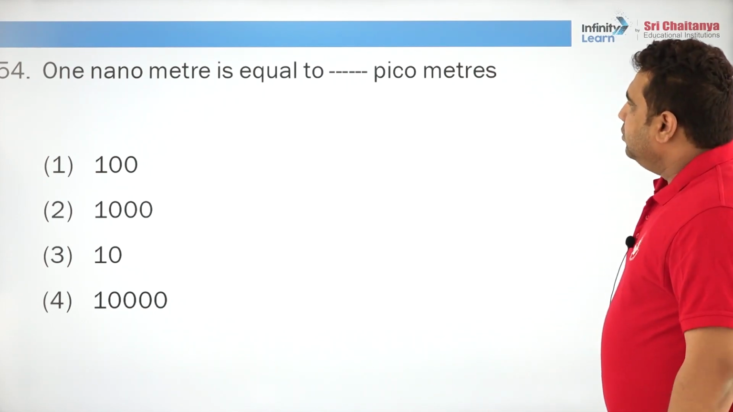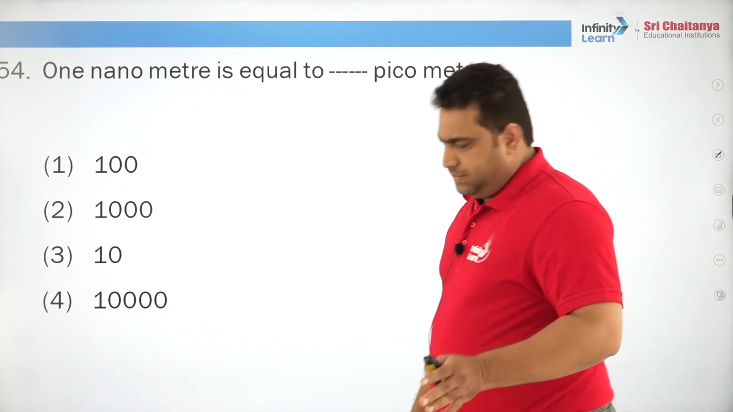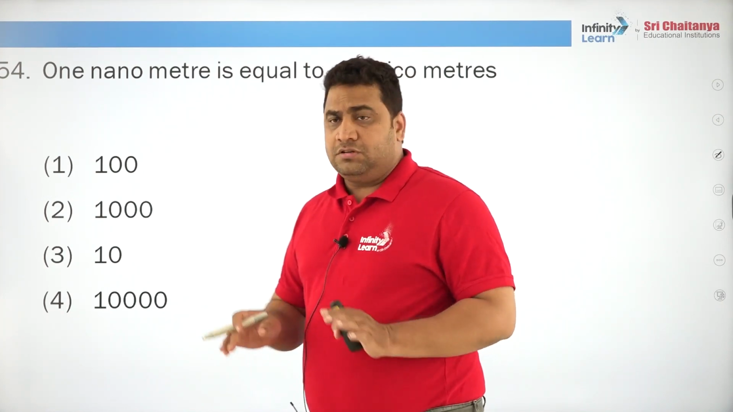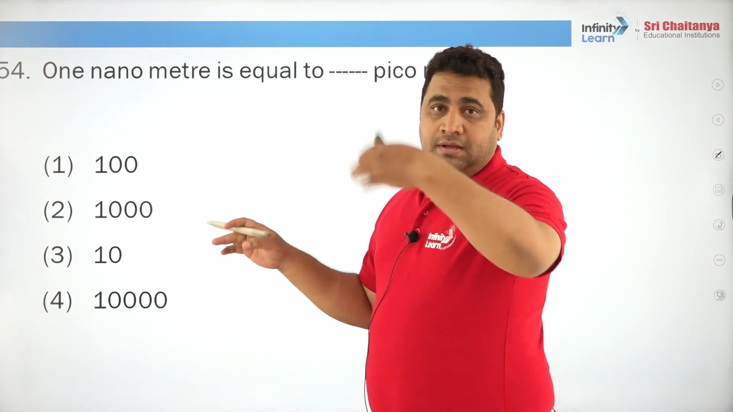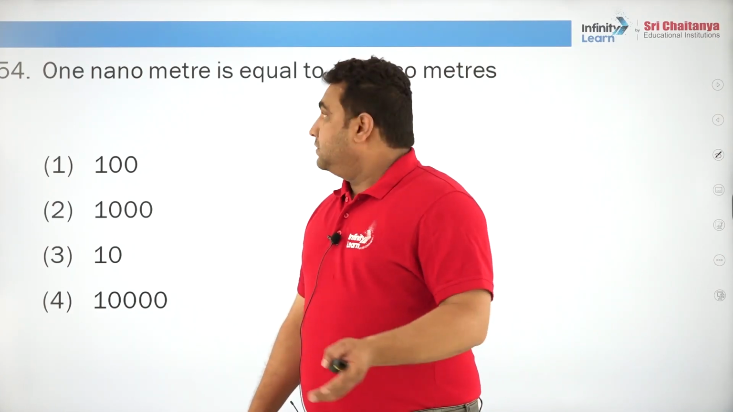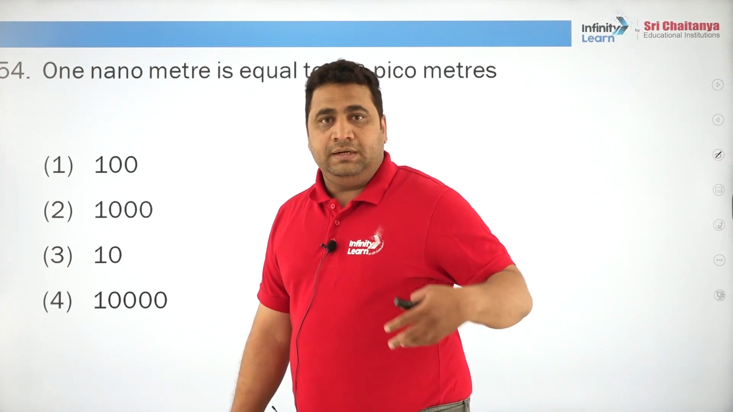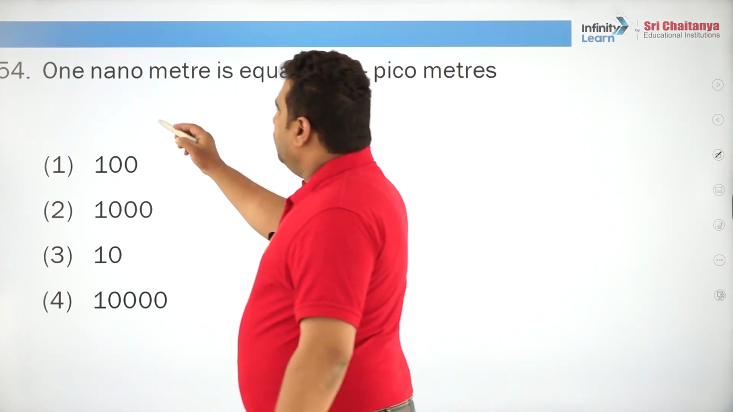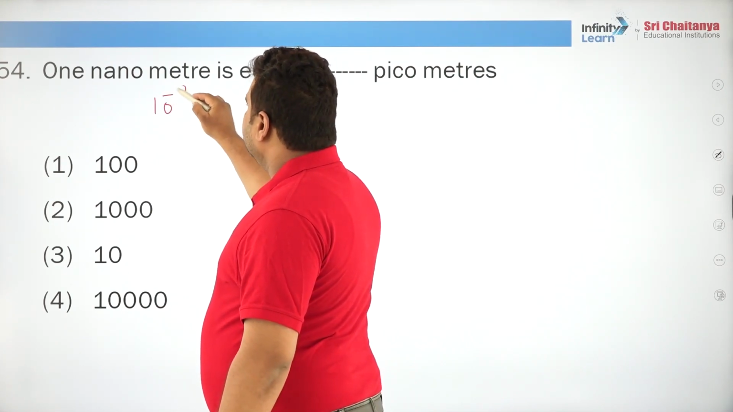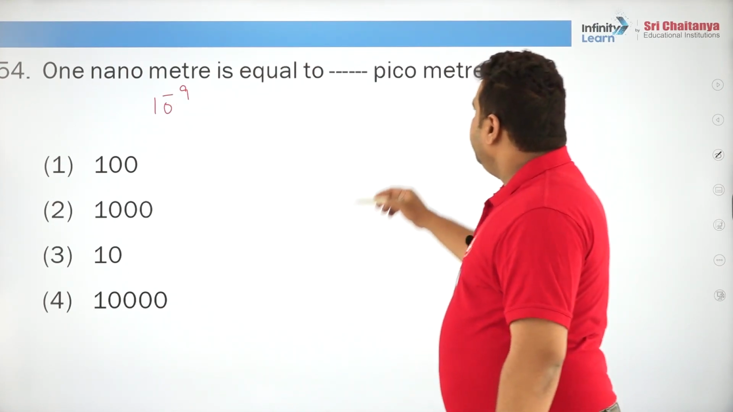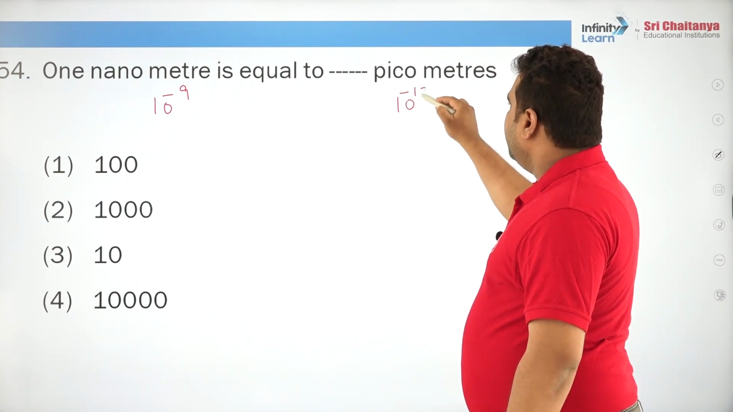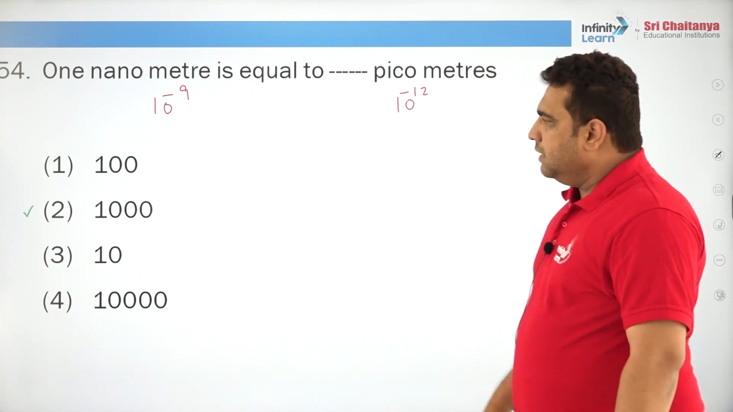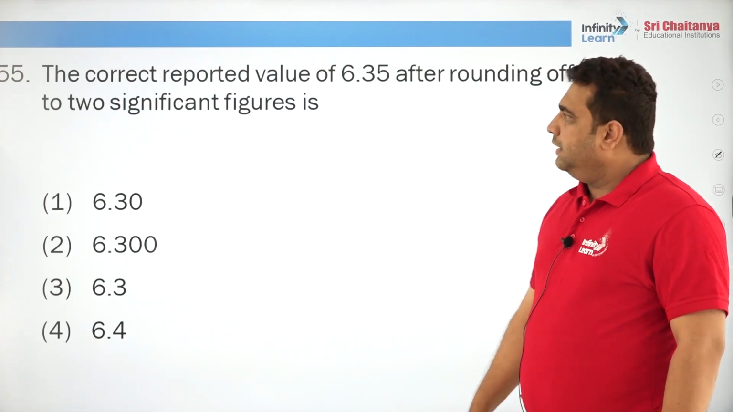1 nanometer is equal to dash picometer. Serious students, if you want to bring any relationship, do not think that because this has come in the exam, it may not appear a second time. He may ask in angstrom, picometer, micrometer, decimeter, centimeter, any relation. So, you should know that 1 nanometer is 10 to the power of minus 9, and 1 picometer is 10 to the power of minus 12. Once you see the relationship, you will get the answer 1000, right.